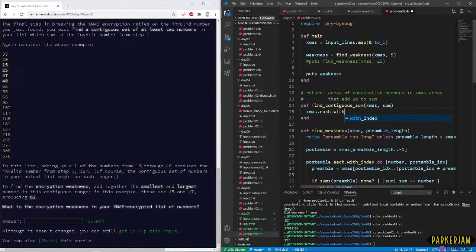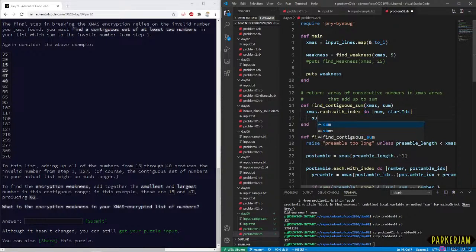Each with index, num, start idx. Current sum is 0. We don't want to override our parameter telling us when we actually want to stop here, right?